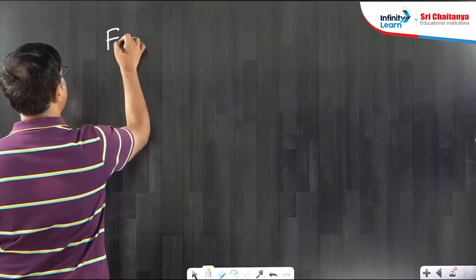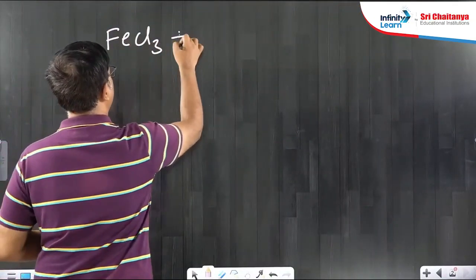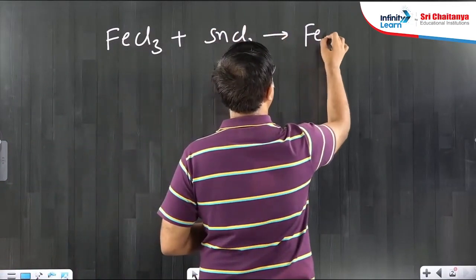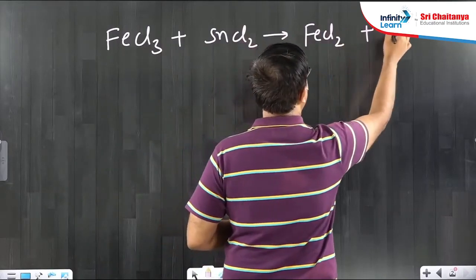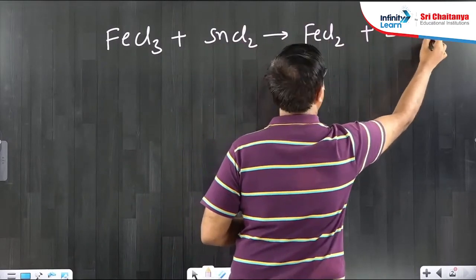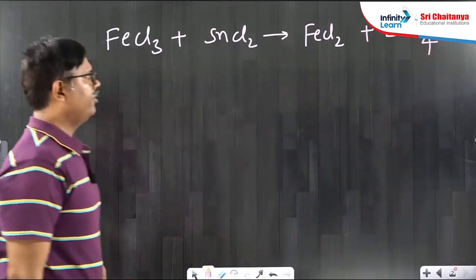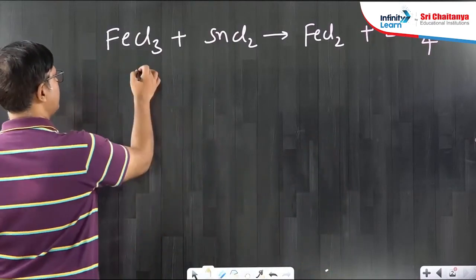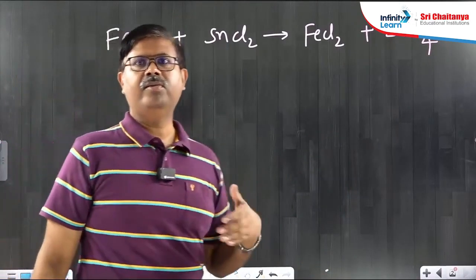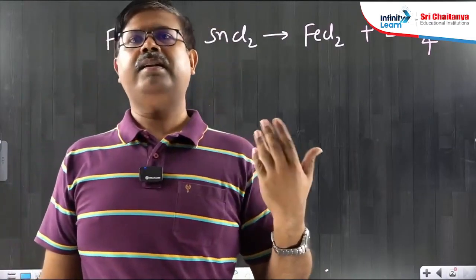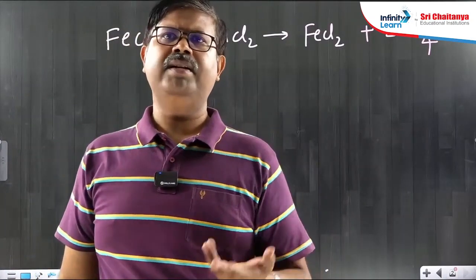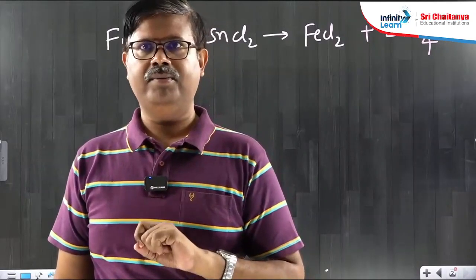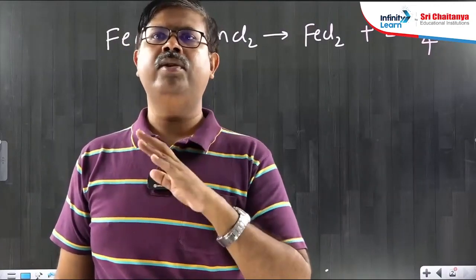Now see, FeCl3 plus SnCl2 gives FeCl2 plus SnCl4. Now, in this reaction, we have to balance. First, find the oxidation states. Normally, halogens means fluorine, chlorine, bromine, iodine. When they are connected with the metals, in those salts, their general oxidation state is -1. For which ones? Halogens: fluorine, chlorine, bromine, iodine.